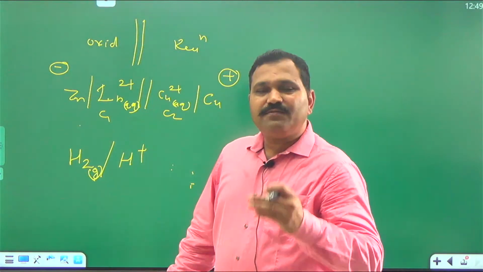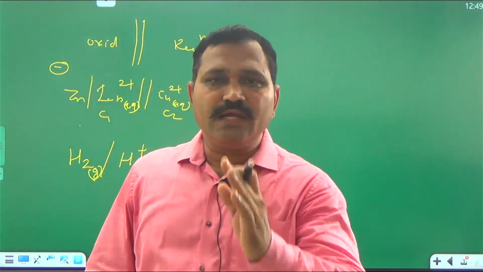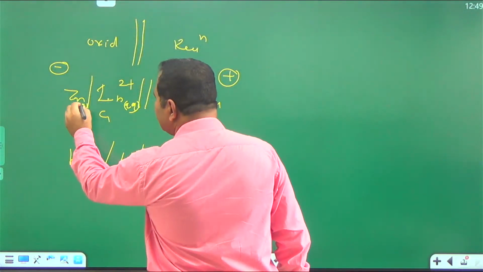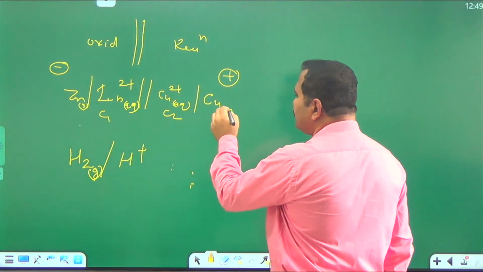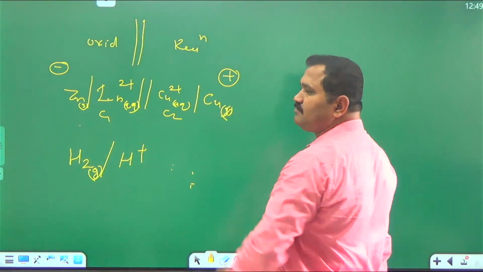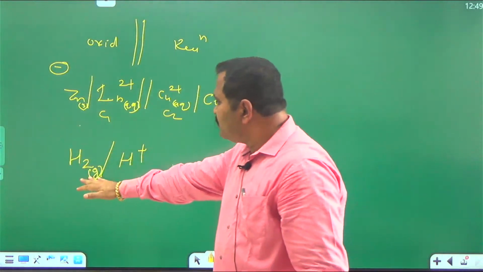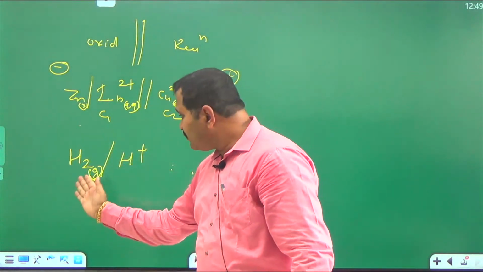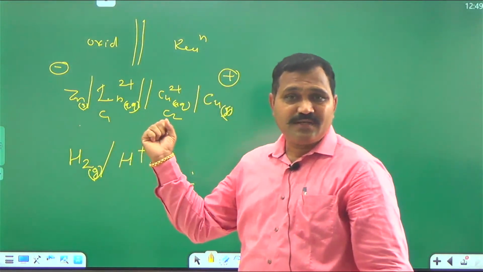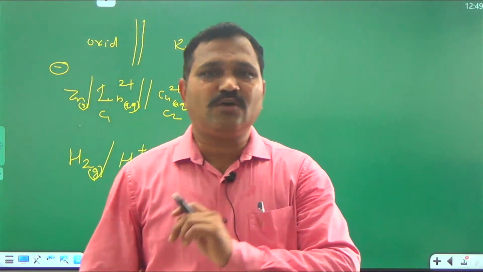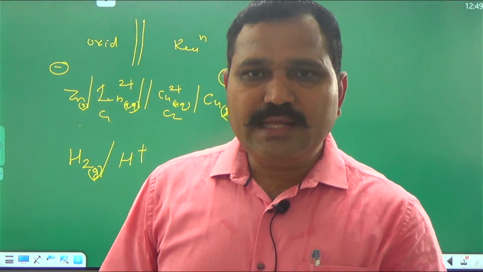That's why the physical state of the electrode should be mentioned as solid, liquid, whatever it may be. Here we are using zinc and copper as solids. If we are using a hydrogen gas electrode, then we are using gaseous hydrogen. That's why we have to mention the physical state of each and every electrode.